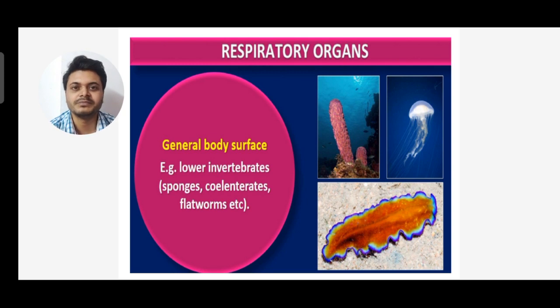So in these primitive organisms or lower invertebrates, respiratory organs are not separately found. Like human beings, we are advanced eukaryotes and we fall under mammalia, so we have separate respiratory organs, but these lower invertebrates like sponges, coelenterates, flatworms don't have it. They respire by body surfaces.